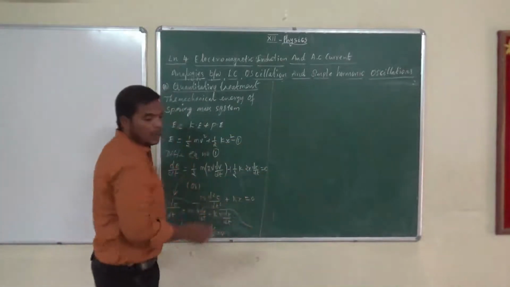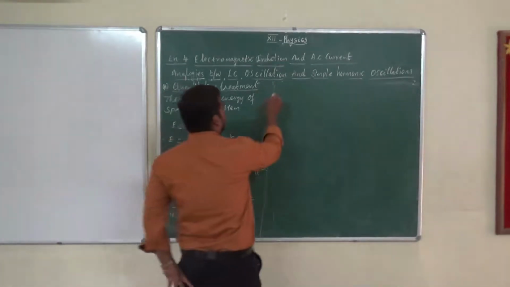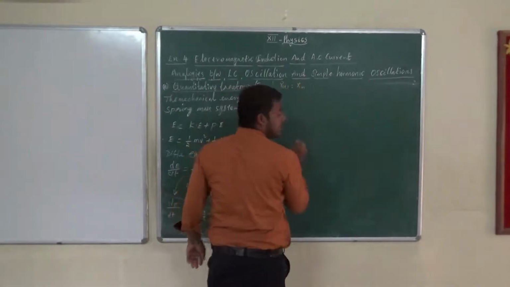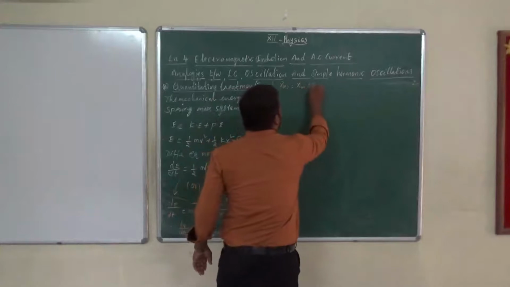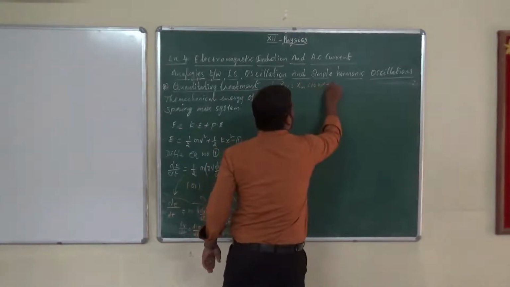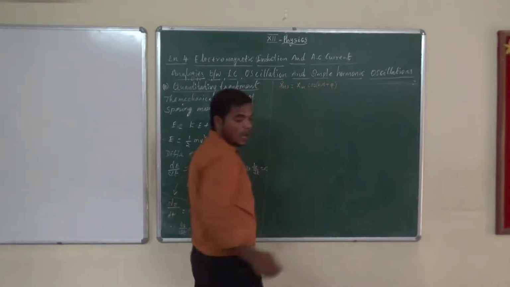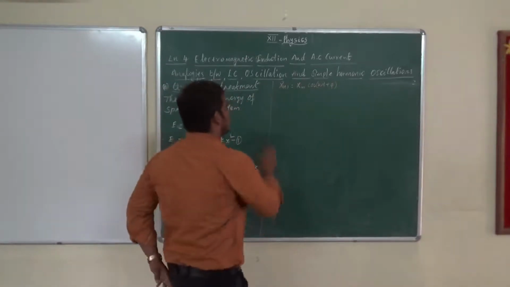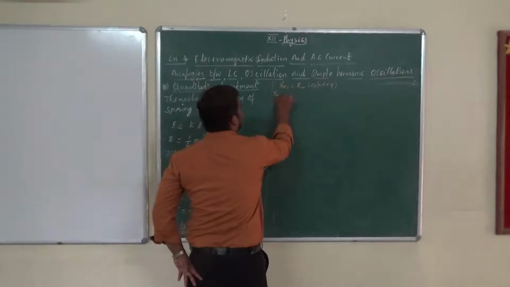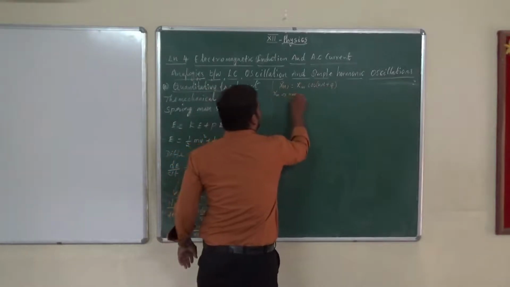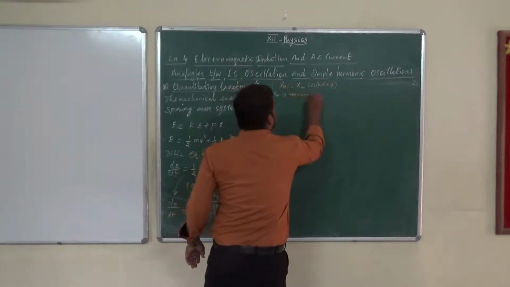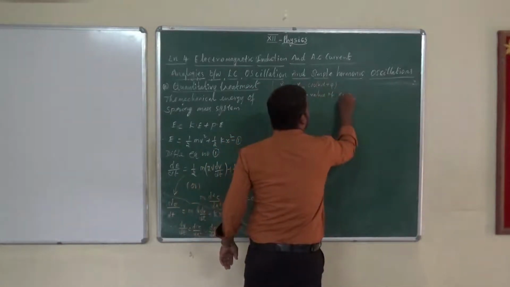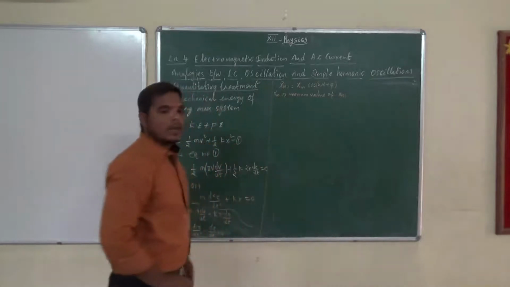From that equation, I want to write the formulation x of t equal to x m cos of omega t plus phi. I will explain why I wrote this equation. x m is the maximum value of x of t.